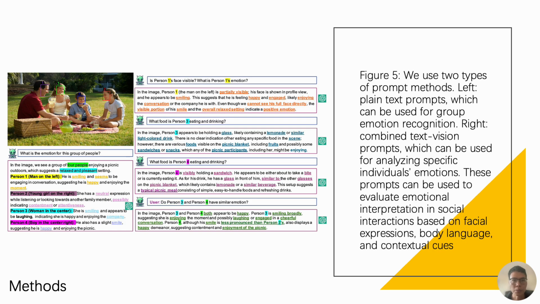Our approach used two types of prompts for emotion regulation. Plain text prompts analyze group emotions, providing an overall understanding of the scene, while combined text and visual prompts offer a detailed analysis of individual emotions by focusing on facial expressions, body language, and context. This dual approach allows us to evaluate both group dynamics and individual emotional status in social interactions.